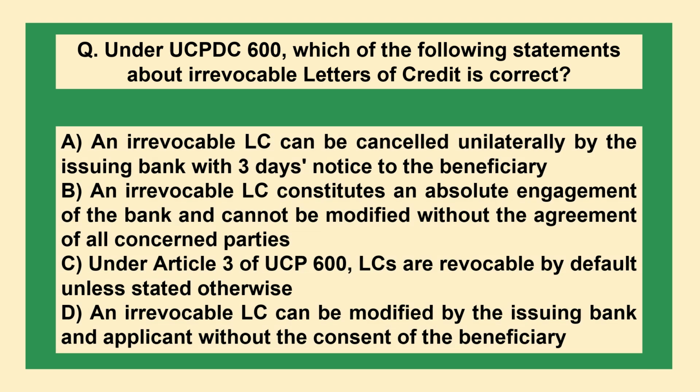Under UCPDC 600, which of the following statements about irrevocable letters of credit is correct? A. An irrevocable LC can be cancelled unilaterally by the issuing bank within 3 days' notice to the beneficiary. B. An irrevocable LC constitutes an absolute engagement of the bank and cannot be modified without the agreement of all concerned parties. C. Under Article 3 of UCP 600, LCs are revocable by default unless stated otherwise. D. An irrevocable LC can be modified by the issuing bank and applicant without the consent of the beneficiary.